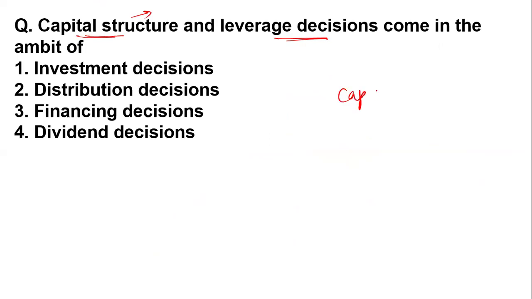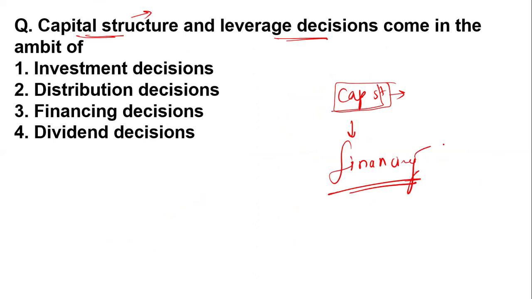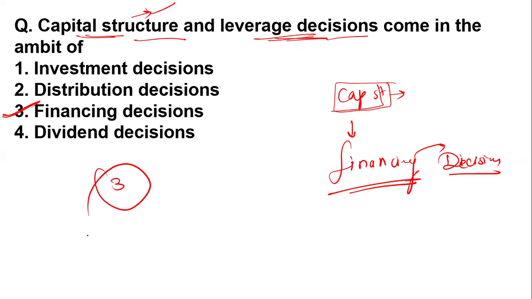When we read about the capital structure, we have seen how much capital, and from where we need the capital. The capital means we are deciding about, we are concerned about our financing. And what about the financing decision? Okay, so this is nothing but your capital structure, and your financial structure is nothing but your financial decision. Okay, so the option number 3 is right over here.